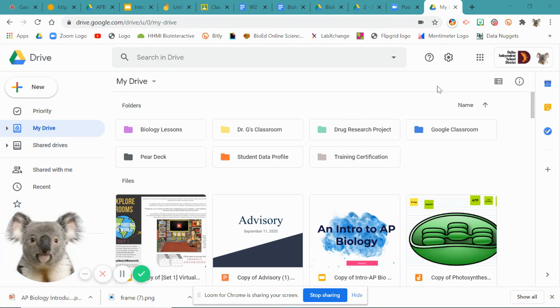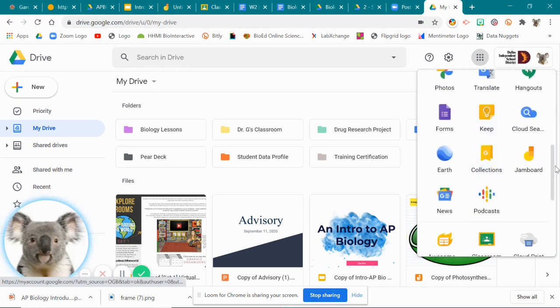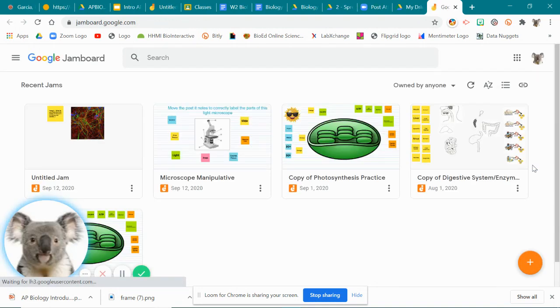Okay, so once you're on Google on your account, you click these four little apps, this little platform here. And this is where I find the Jamboard just for easy access. This is where you would click. All right, so if I click onto my Jamboards.